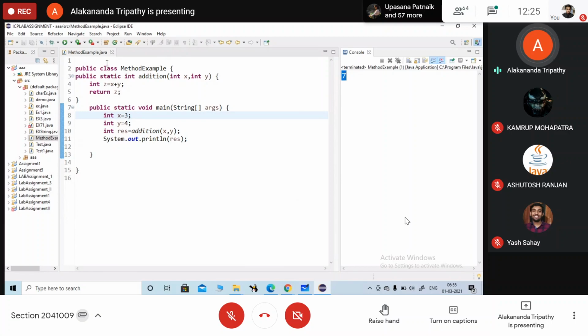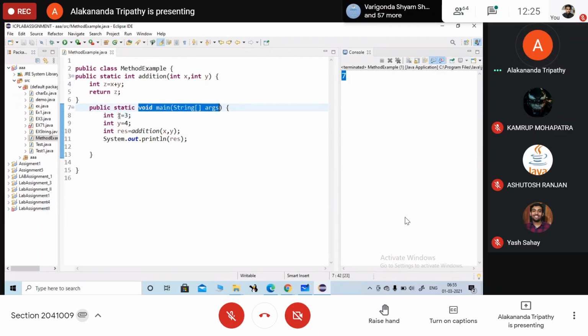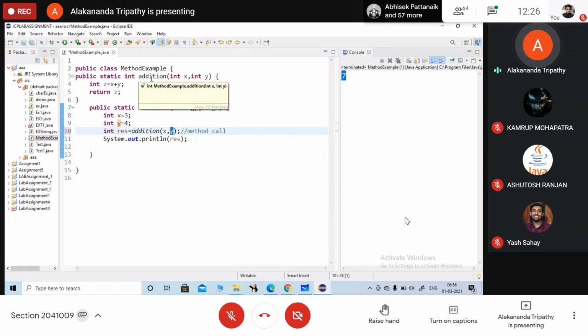पहले कौन सा line execute होगा? It will come to the main function. यहाँ पर x में कितना value set हुआ है? 3. In y, what is the value that is set? 4. यहाँ पर तुम लोग क्या किए? Here you are making the method call. Whenever you make a method call, now what is the value? It will be copied to x, 3 and 4. So ये control फिर कहाँ जाएगा? It will go to this part of the program. Control यहाँ पर आ गया.